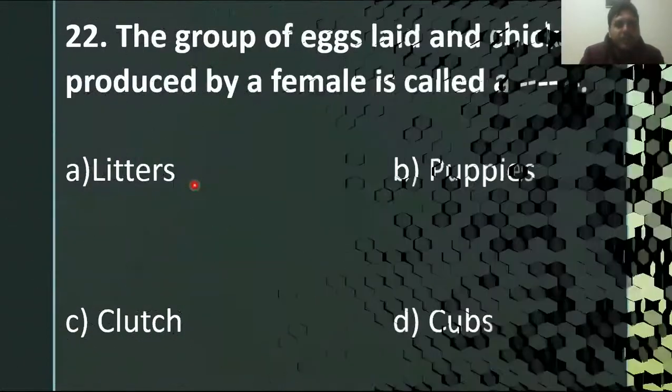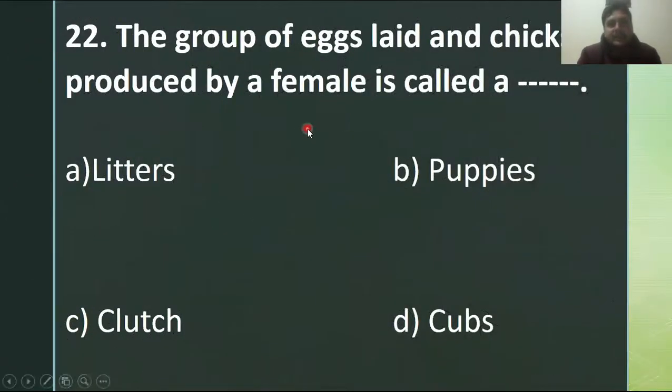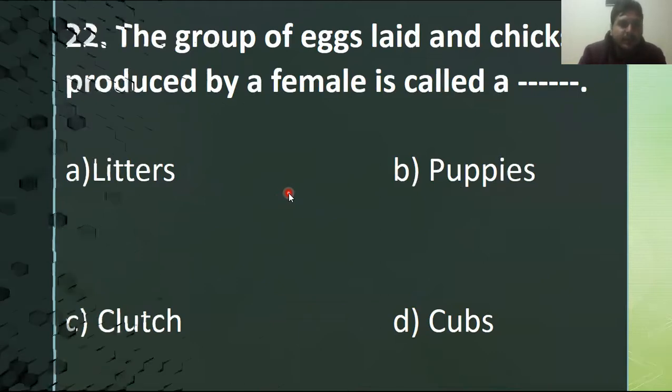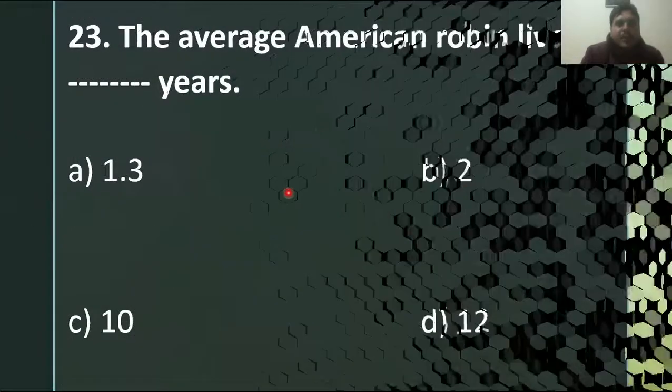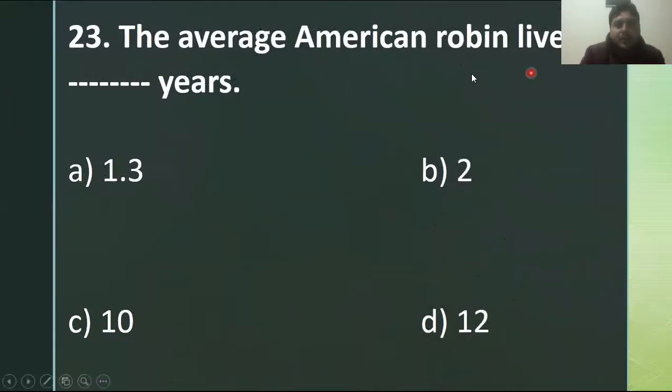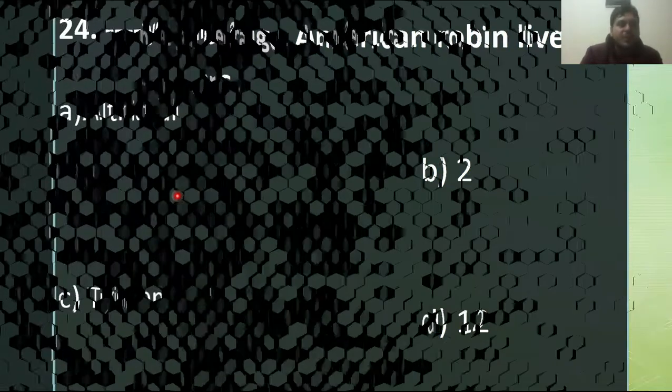MCQ number 22, the group of eggs laid and chicks produced by a female is called litters, puppies, cubs, clutch. The clutch. The group of eggs laid and chicks produced by female is called clutch size, or you can say this one is called a clutch. The average American robin lives about how many years? It lives about 1.3 years. So option A is the right answer for MCQ number 23.